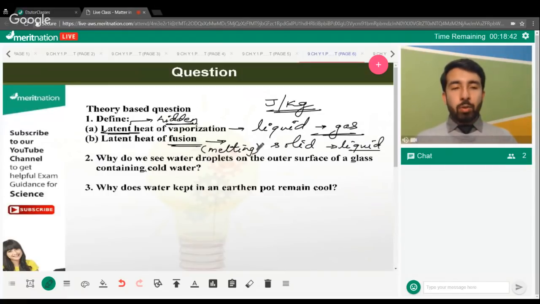So here also, how can we explain water vapor present in atmosphere? Sure, Ashish, we'll discuss that in the practical based question. Just hold on for a while.